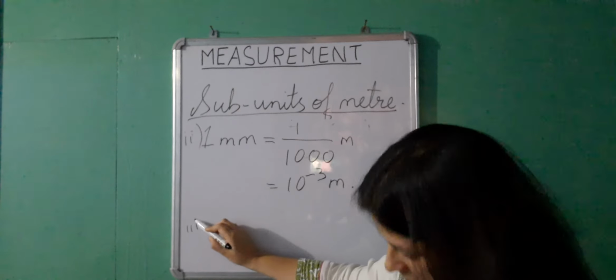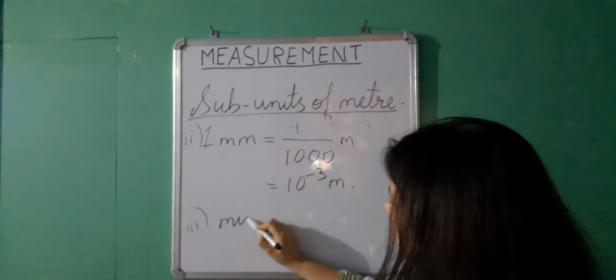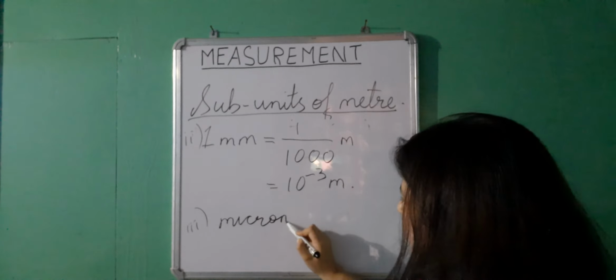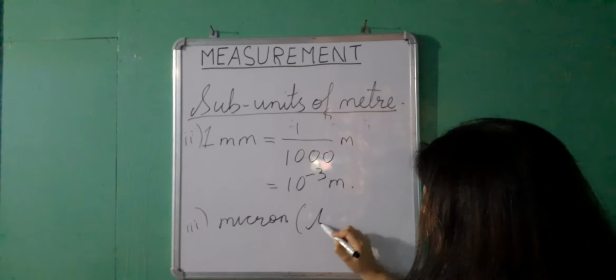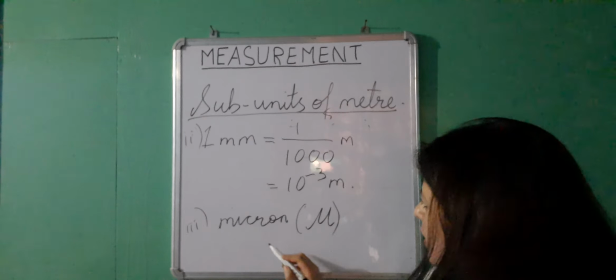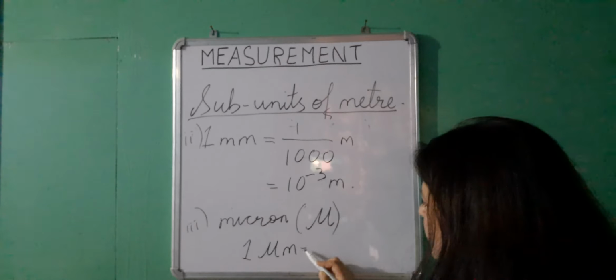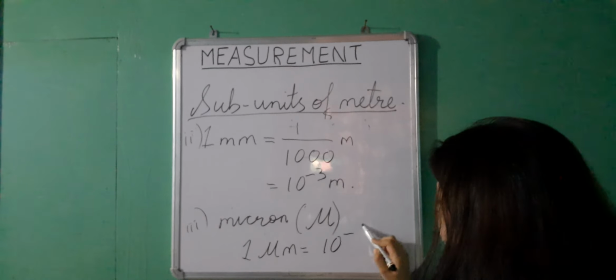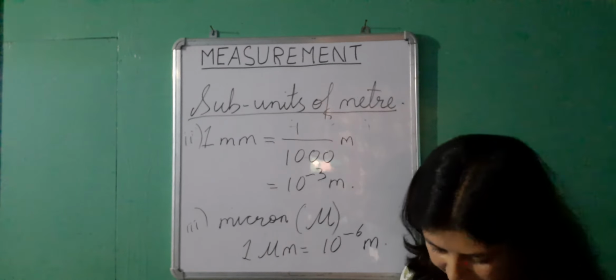The third subunit is micron or micrometer. The symbol is mu, pronounced as mu, a Greek letter, where 1 micron or 1 micrometer is equal to 10 to the power minus 6 meter. It is even smaller than a millimeter.